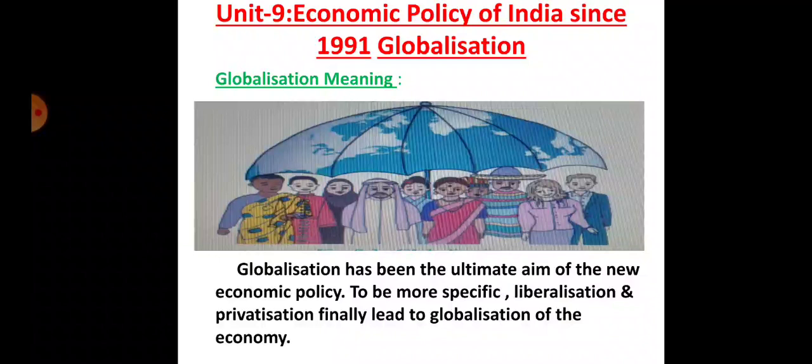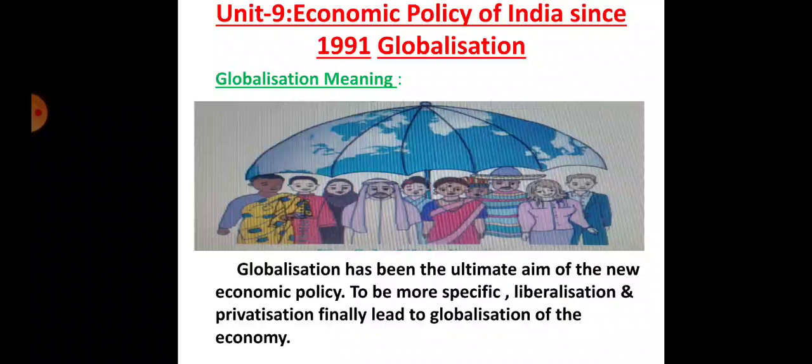A global economy is a borderless economy, having the free flow of goods and services, and also capital, labor, and technology. All these things are globalization. Basically, we know that global means a free economy. We accept the free market and the free economy. So integrating the economy of a country with the world economy is called globalization. It removes all the hindrances and allows free trade for investment.